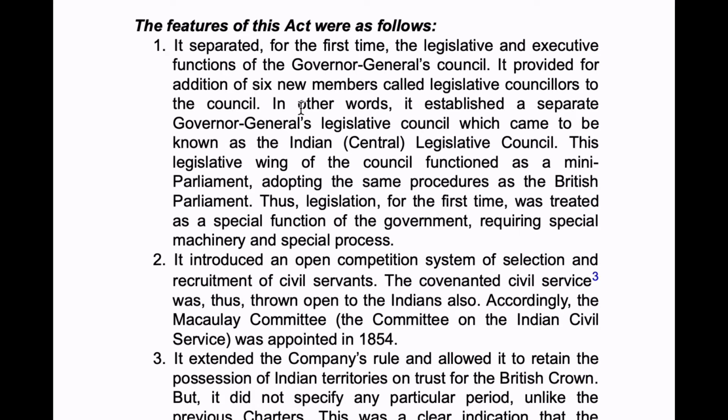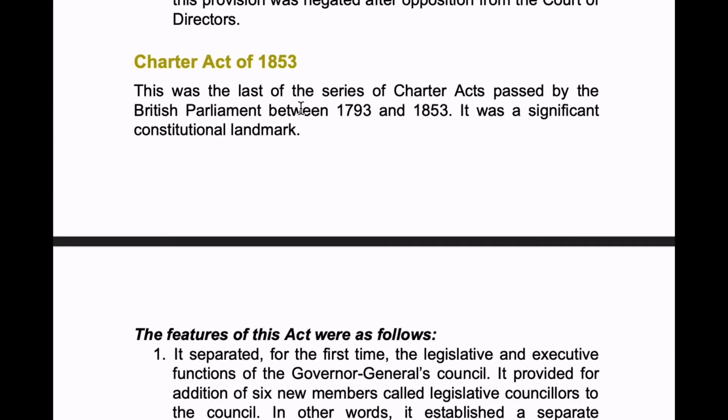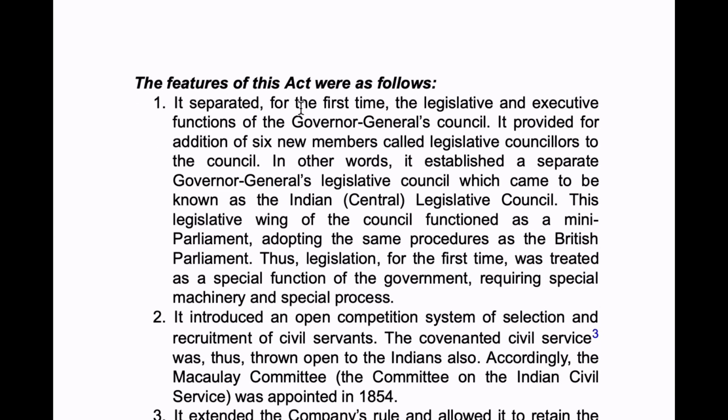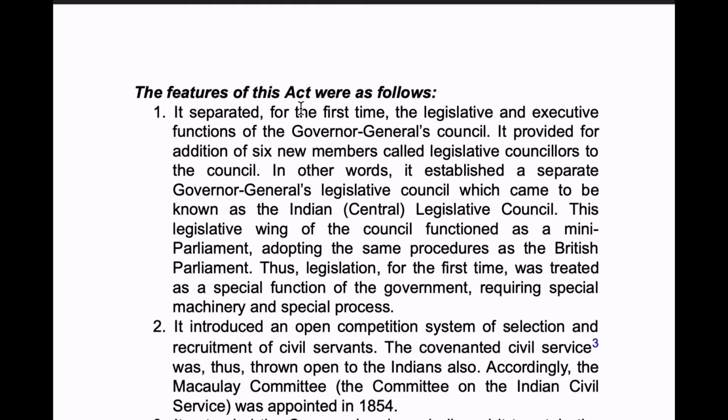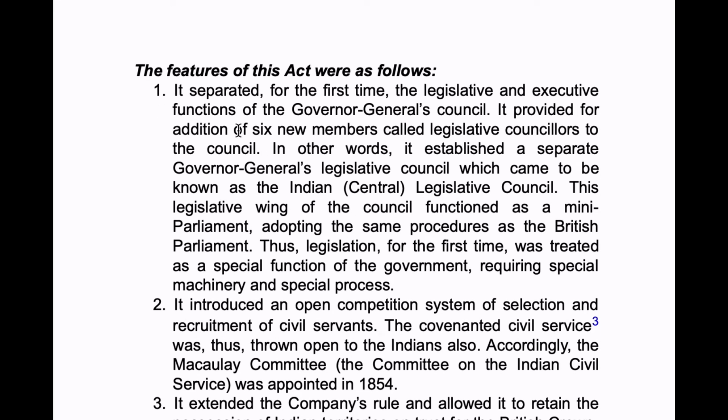Now what this means is the Governor General's Council extended to 6 more members. Okay. First, it used to have 4 members as the executive council members in the Regulating Act. And next, in this Charter Act 1853, 6 new members were added, and these members are called legislative councillors.